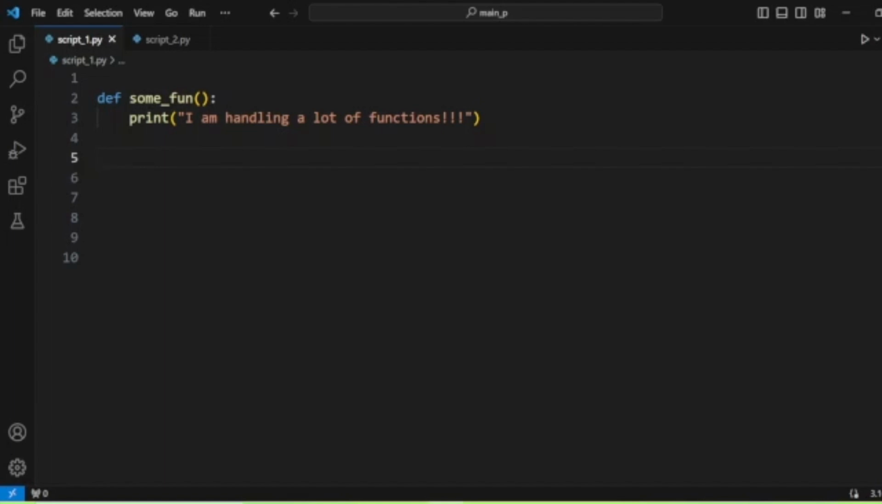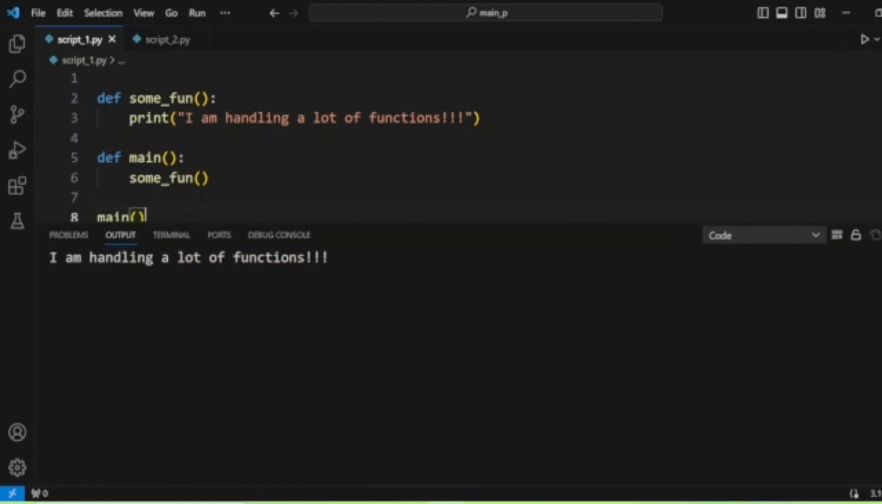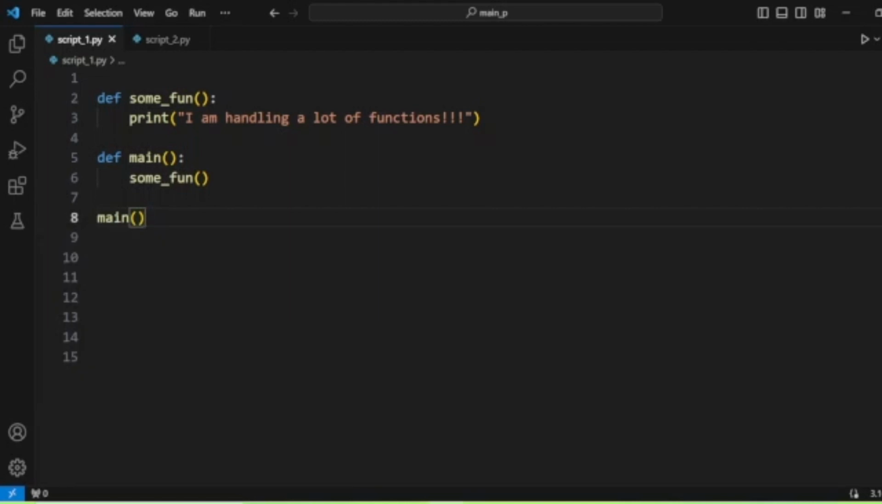Like I have created a method, some function, with printing messages. Here we have defined another method, main, in which we have called that some function. And again, we call our main function here. When we execute this, it prints the message. We can also call this like here.